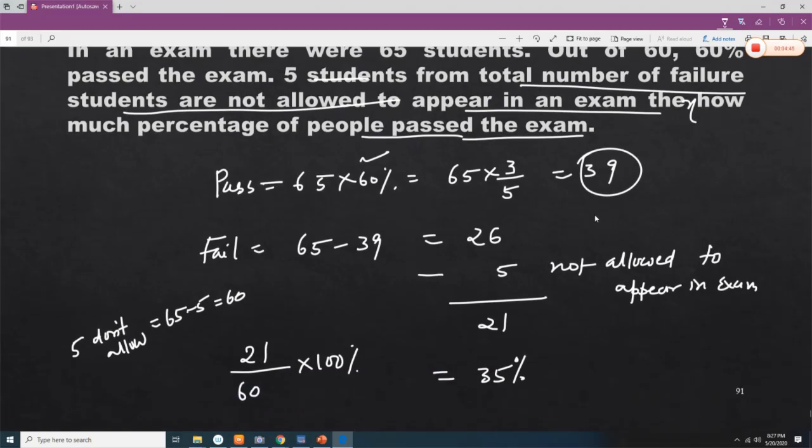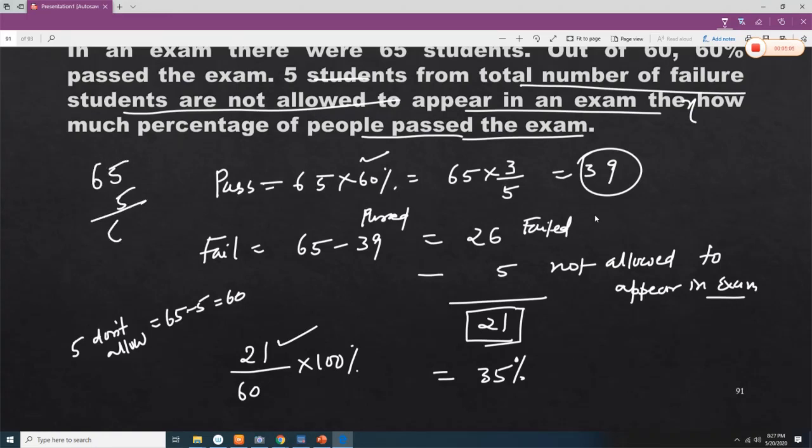Now fail means 65 minus 39 passed, so failed will be 26. Out of these failed students, 5 students are not allowed to appear in the exam, so the total number of failed students will be 21. So 21 are the failed students. But now the total is 65 and 5 are not allowed, so there are 60 students. So here it will be 21 out of 60 into 100%, so that comes to 35%.